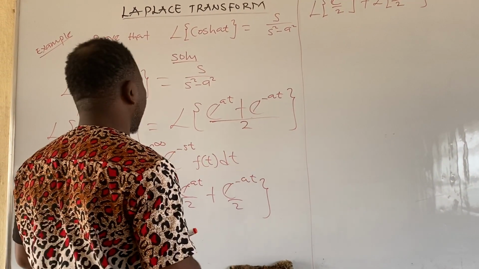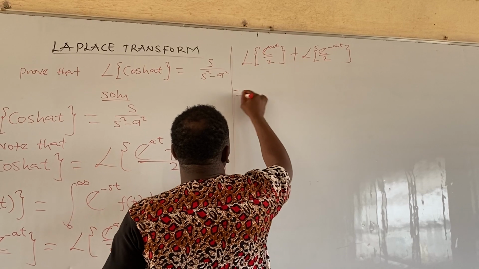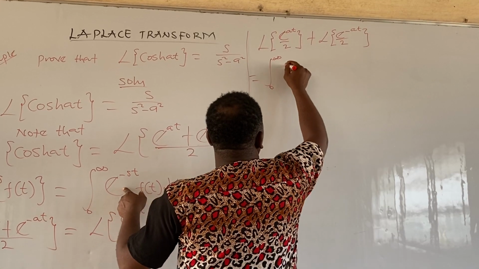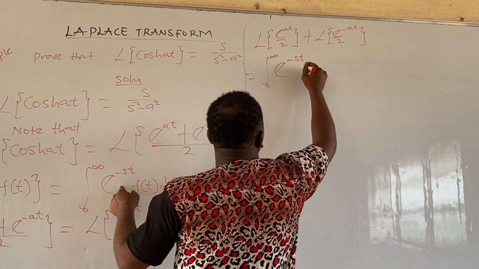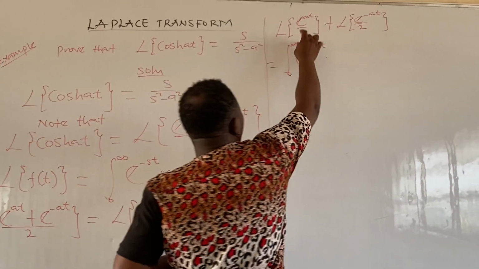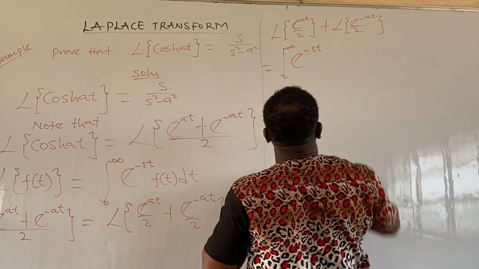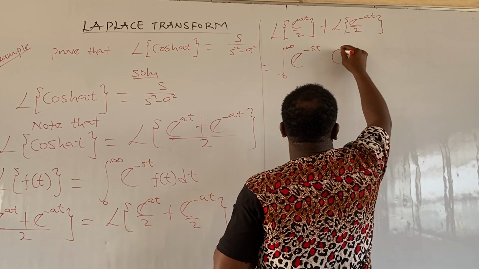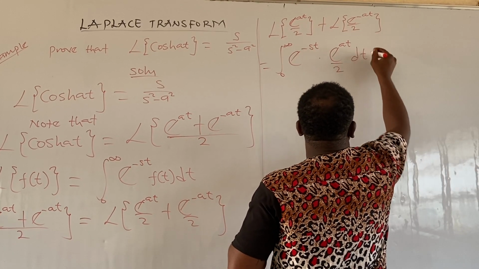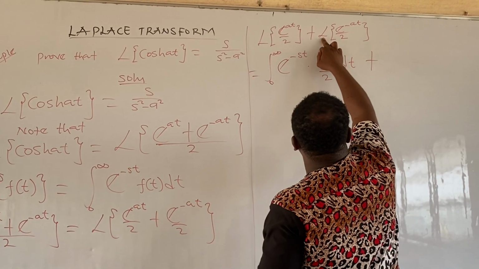So this is equal to the integral from 0 to infinity of exponential minus st times the function f of t, which is exponential at all over 2. So instead of f of t, we write this, times exponential at all over 2 dt. Is that clear?